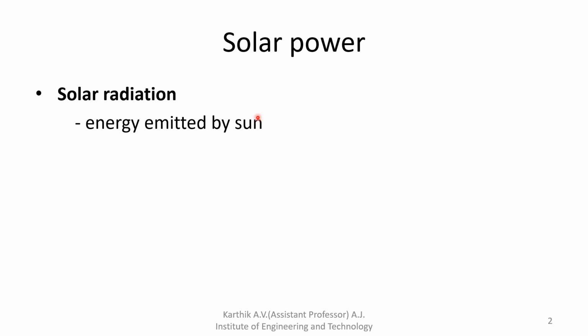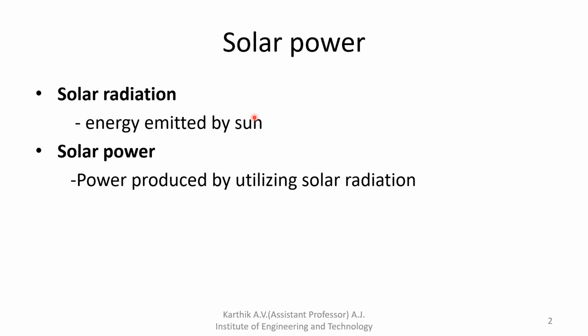Indirectly means collecting the solar energy from the panel, then converting it into a different application, like producing heat energy. That heat energy is utilized to run the turbine, and because of that we can produce electrical energy. That is also possible.